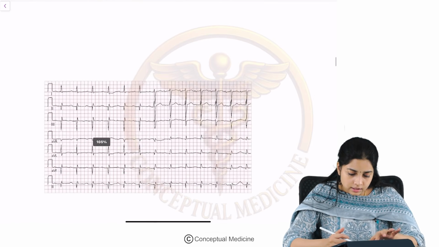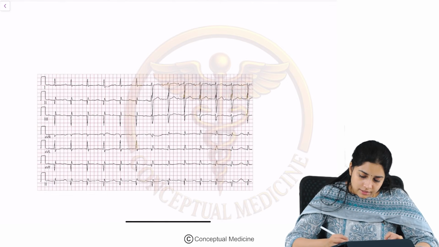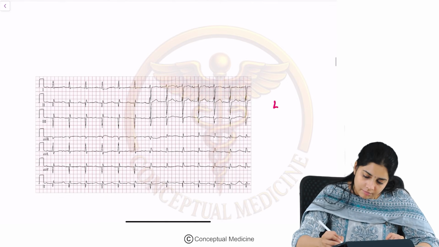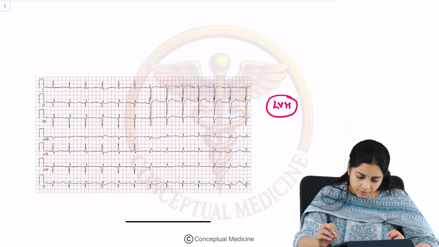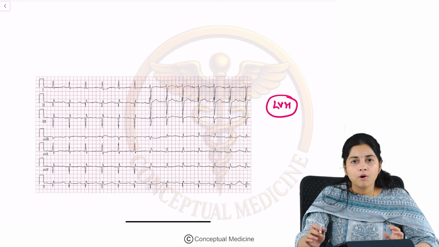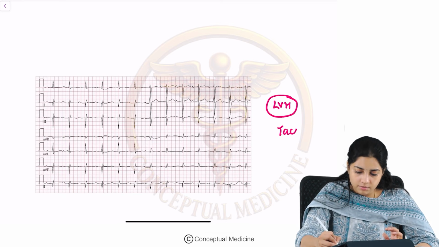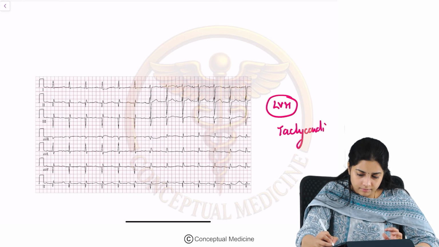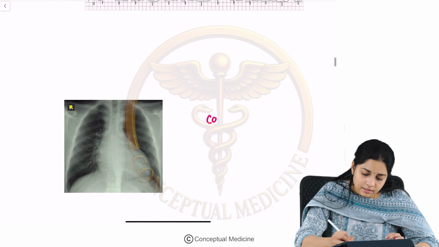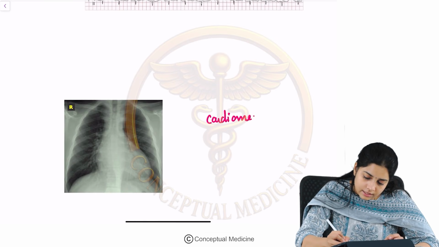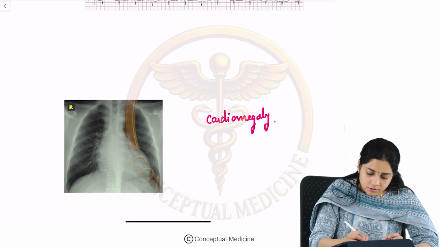What do you see in the ECG? You can see evidence of left ventricular hypertrophy. And because this is a volume overload state, you can see some amount of tachycardia as well. Okay. On the X-ray, you find cardiomegaly.